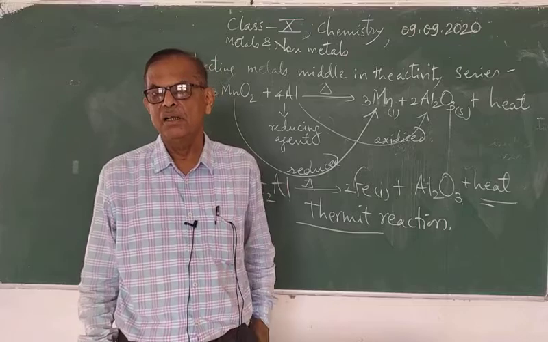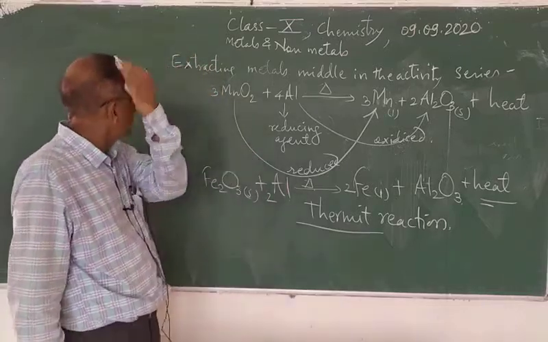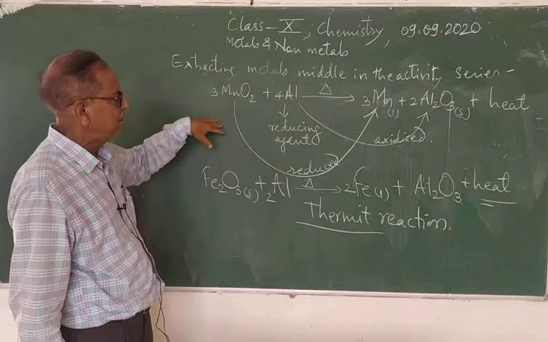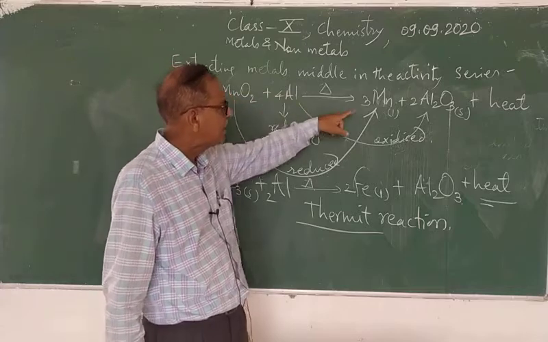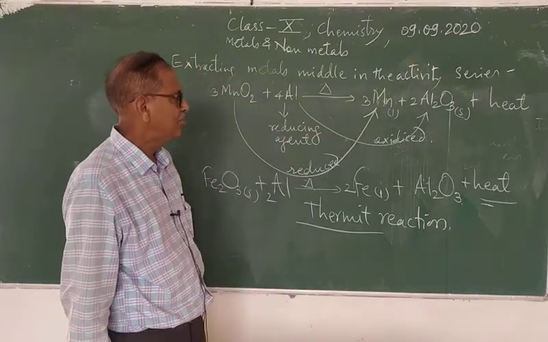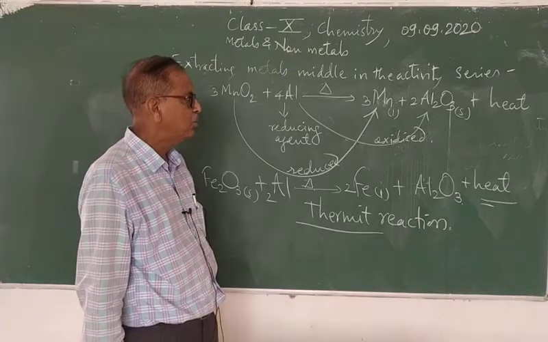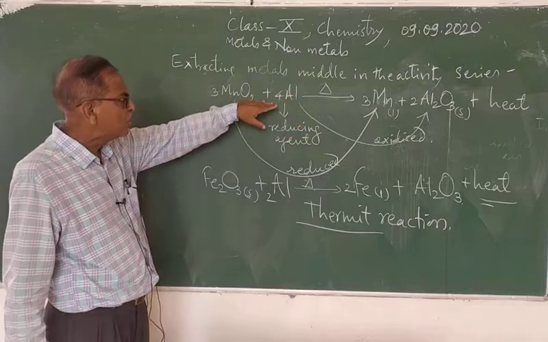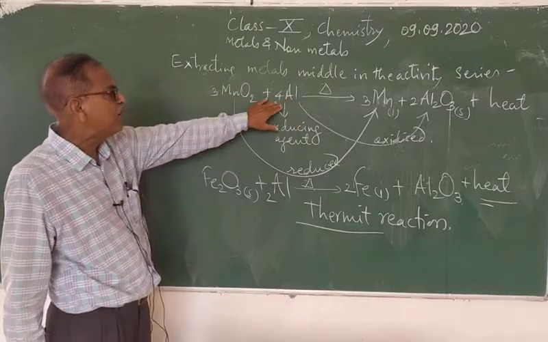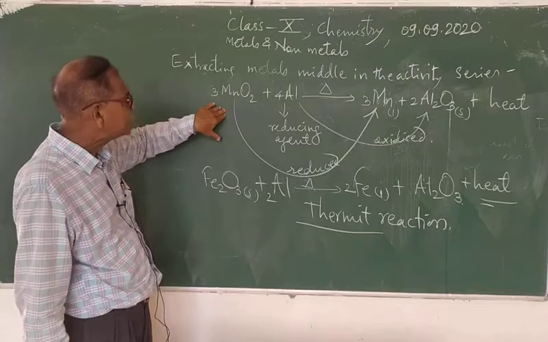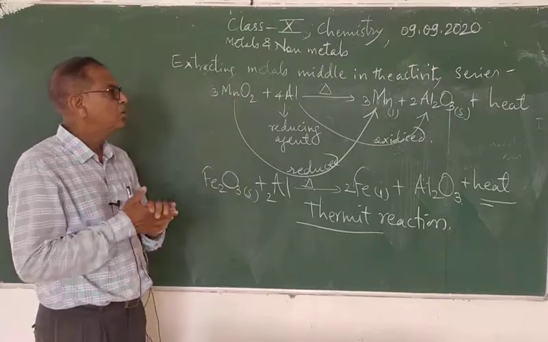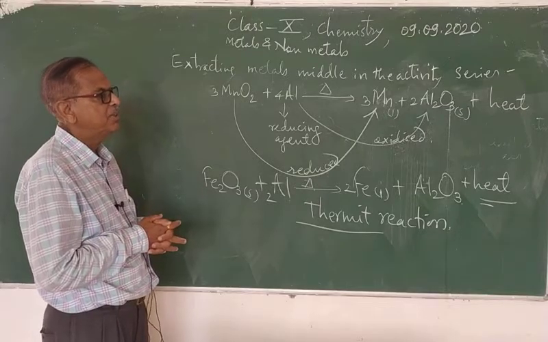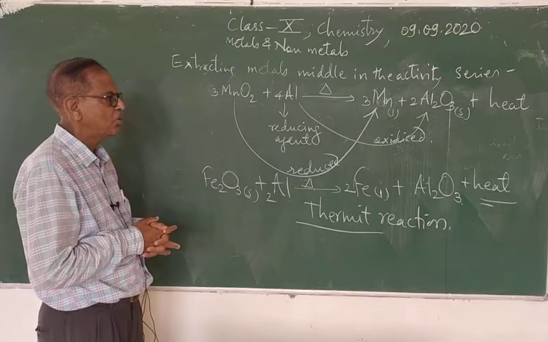For example, manganese dioxide, when heated with solid aluminium at high temperature, gets reduced to metallic manganese plus 2 Al2O3 plus heat, and this is a displacement reaction. That is, aluminium is more reactive than manganese, therefore aluminium displaces manganese from its oxide to give metallic manganese, and this is a displacement reaction in which a large amount of heat is evolved.